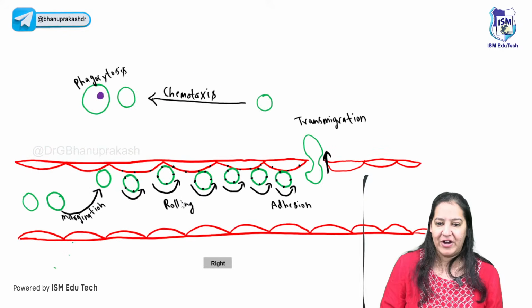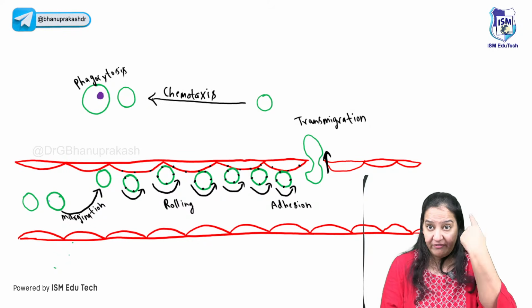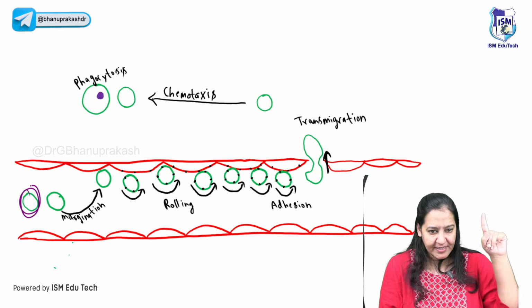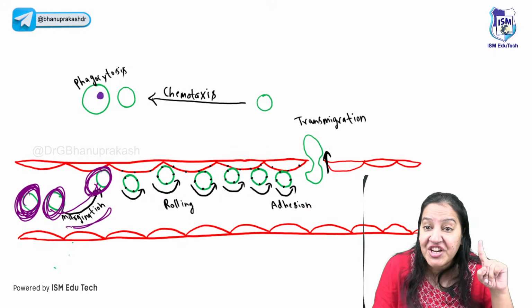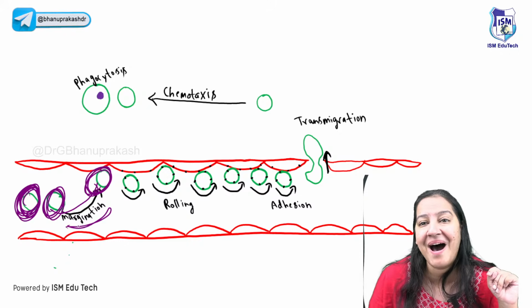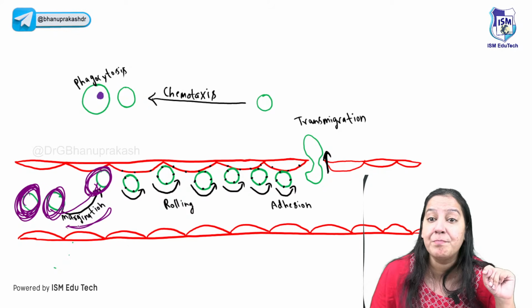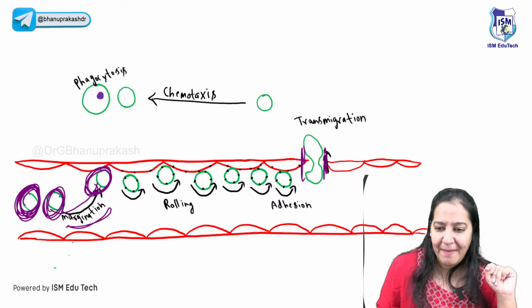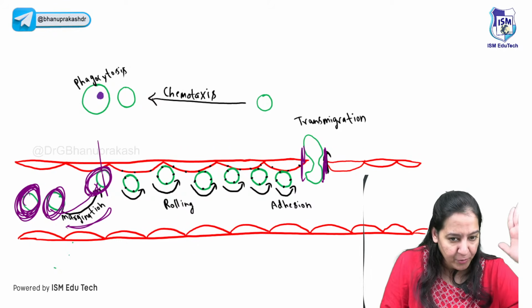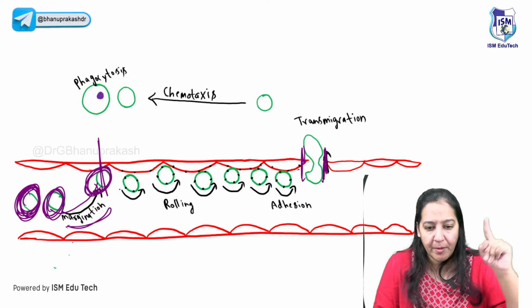Let me show you in a diagram. So see, this is the WBC, everyone on the screen. This is the WBC at the center. See, first I am taking the WBC from the center to the periphery. It is known as margination. The first step, I'm taking it to the margin. Now here is my gap. So I have to take the WBC from here till here. So the WBC will roll.